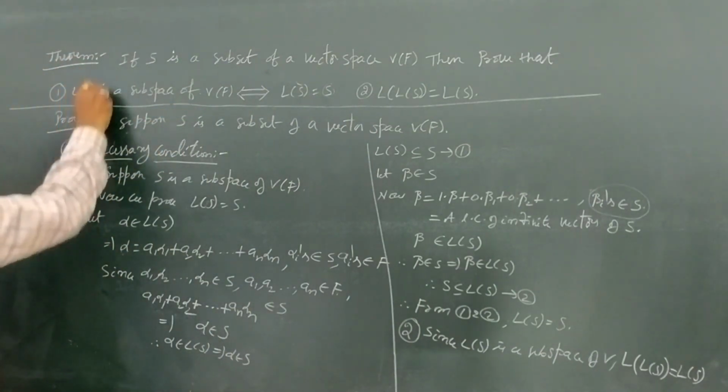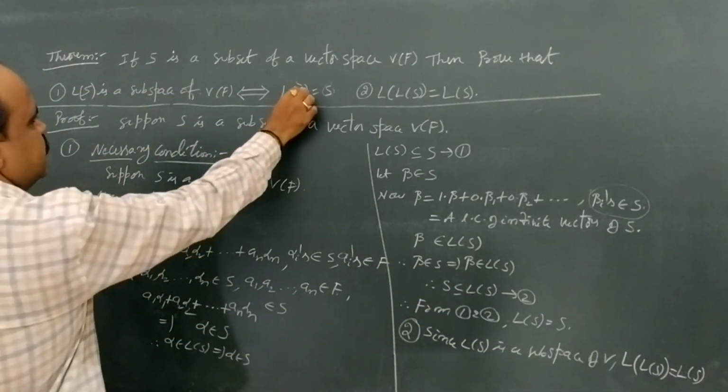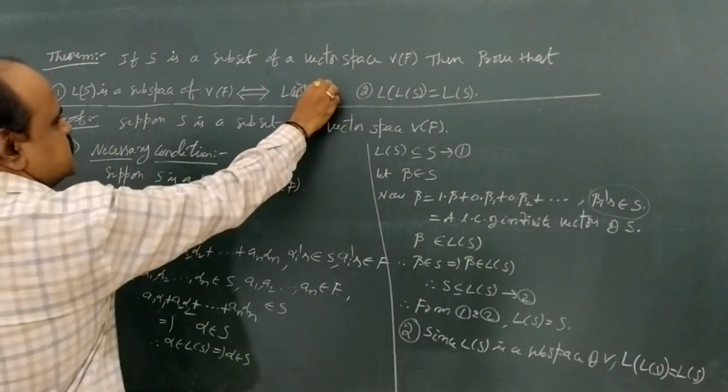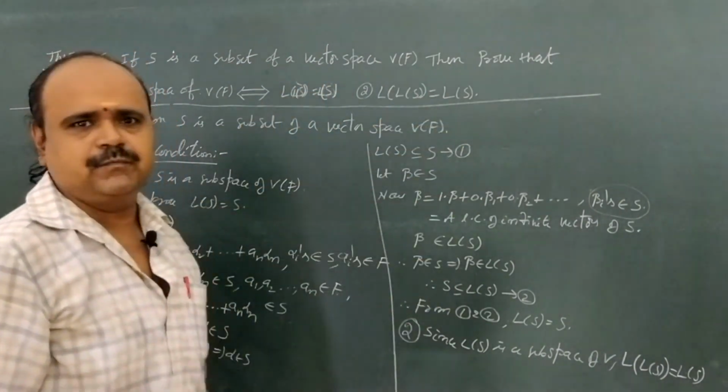Here we have L of S is a subspace of V if and only if, what we have, in place of S, L of S: L of S equal to L of S. That is the second condition.